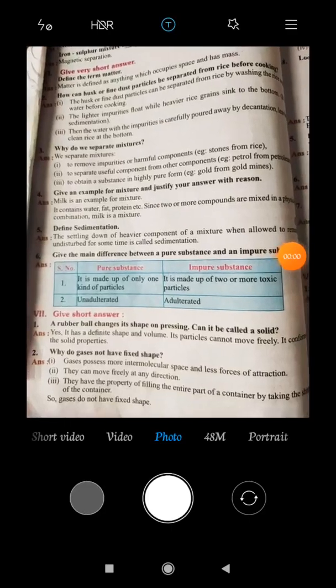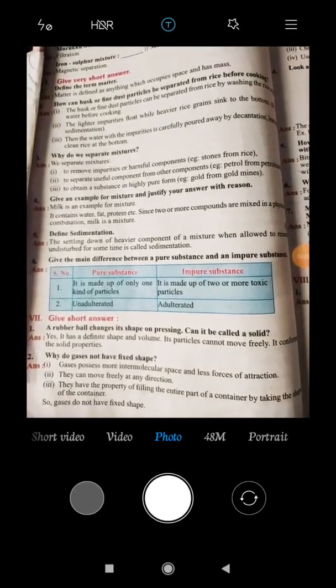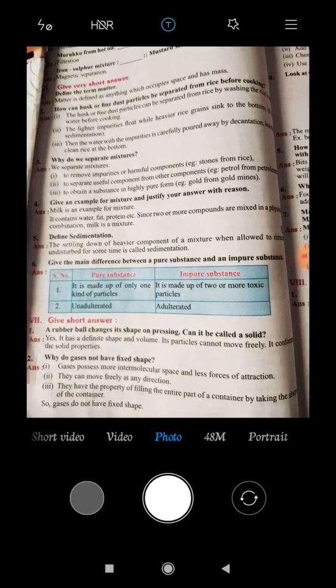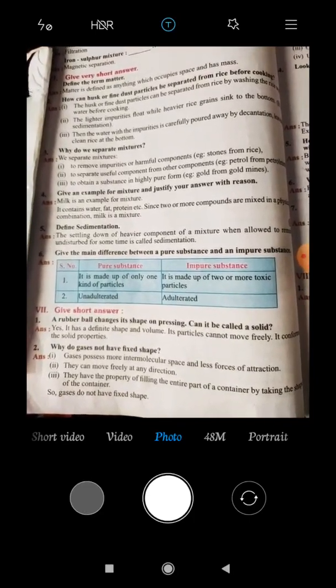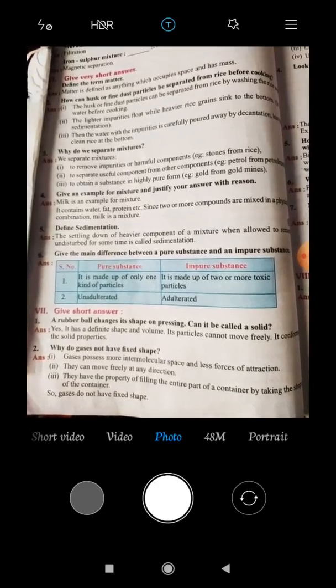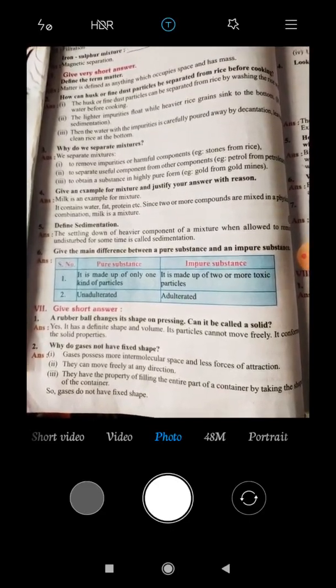Good morning children. Yesterday I discussed fill in the blanks, choose true or false, match and short answer revision. Today I am going to give the very short answer revision. Yesterday I gave the short ones, today I give short answer and detailed answer.